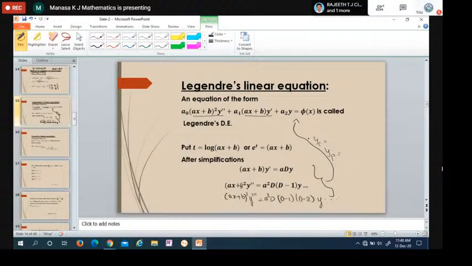For yc, you find the auxiliary equation, get the roots, and similarly you find yp also. Only thing is, you see which equation is given and you have to simplify. We are changing this Legendre's equation into a linear differential equation by using the substitution t as log of (ax plus b).